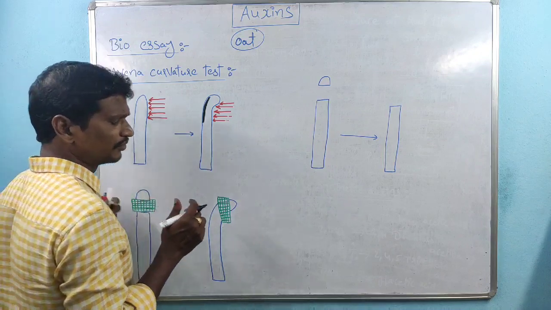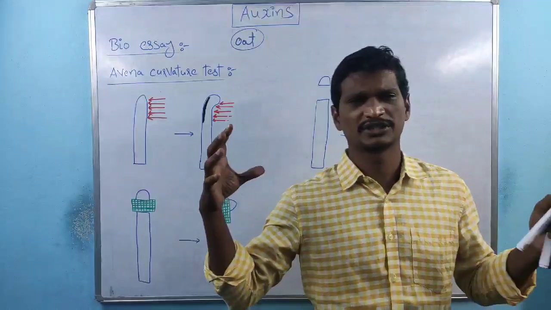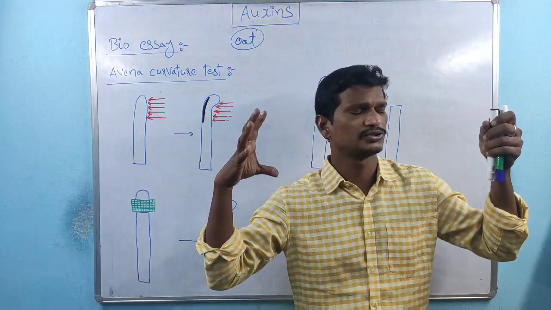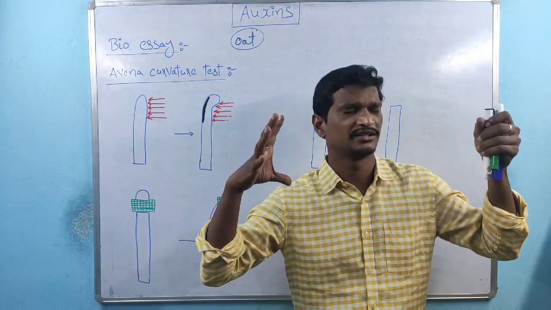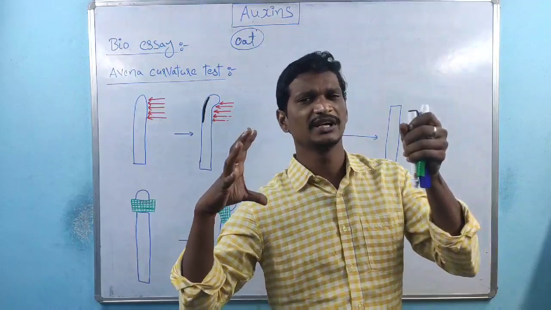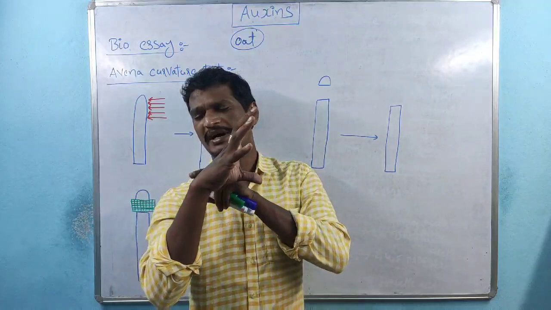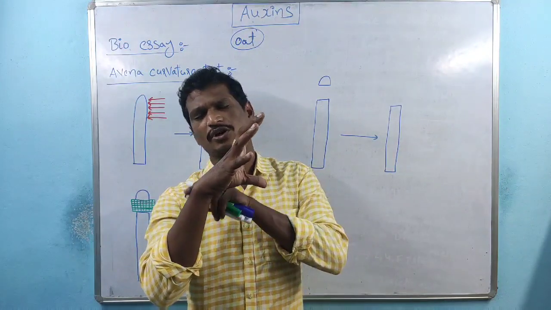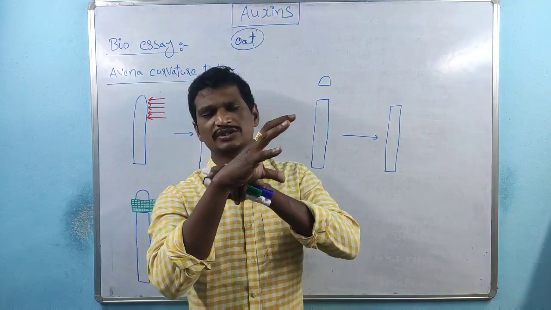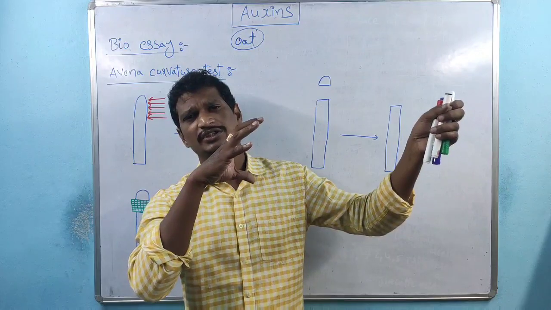We know about the sunflower, right? The sunflower face is always towards the sun direction. This is the very early morning sun, and this is the sunflower. This is the back side, the stalk part of the sunflower, where auxins are accumulated. Always auxins are accumulated within the shade region.